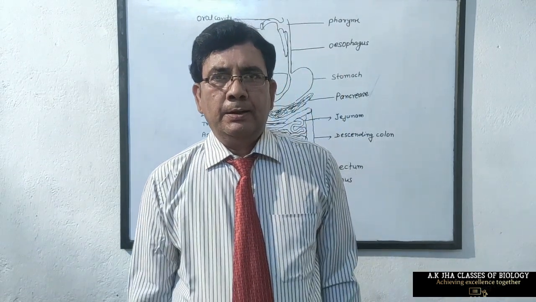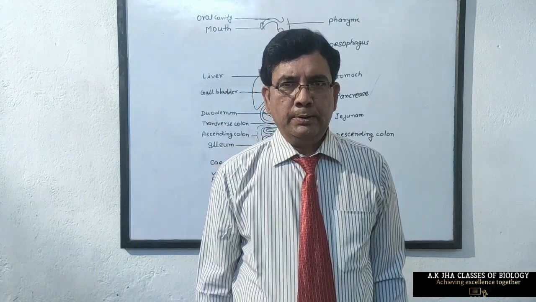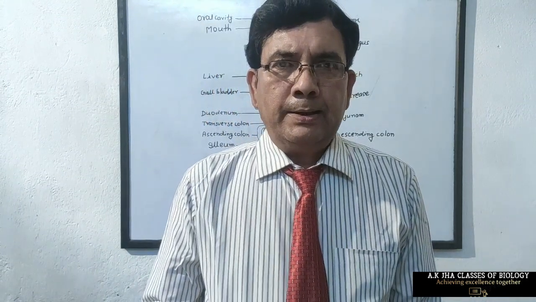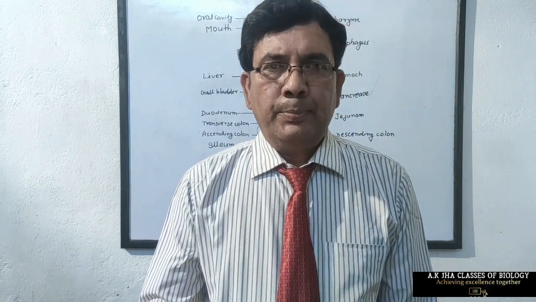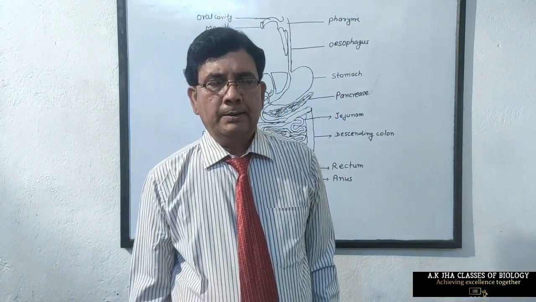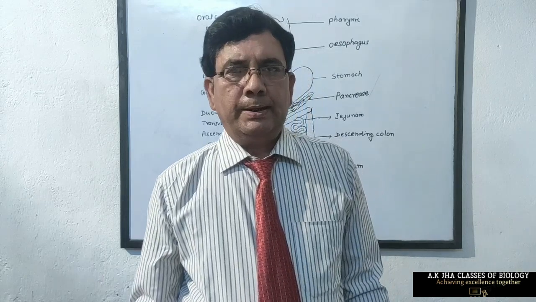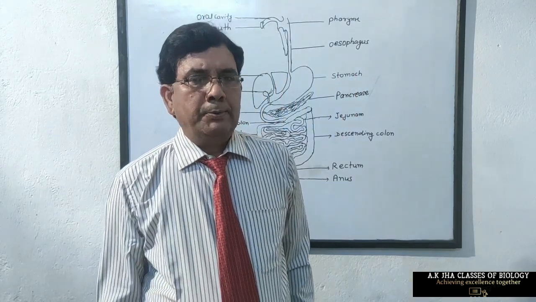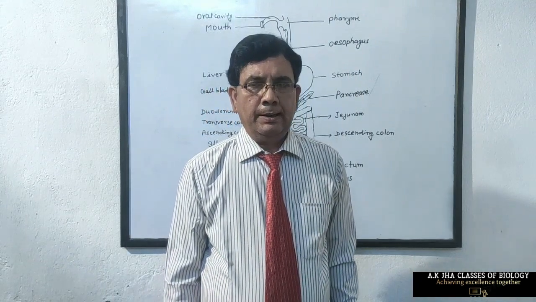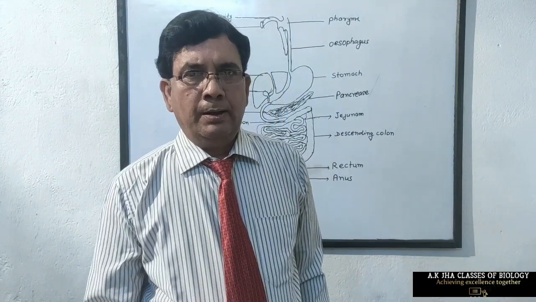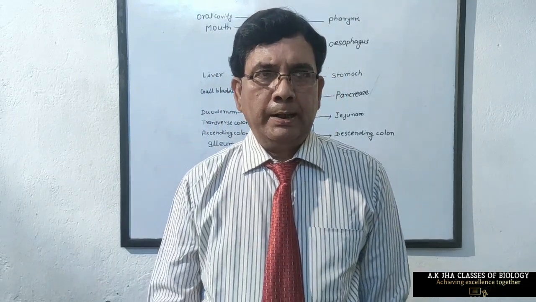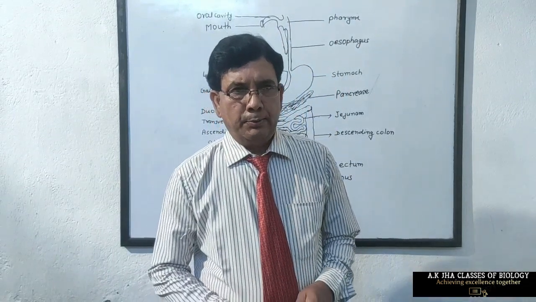Incisor teeth are for cutting food. Canine is for tearing flesh foods. Premolar and molar teeth are for mastication of food. The number of different types of teeth present in the upper jaw and lower jaw can be explained with the help of the dental formula.